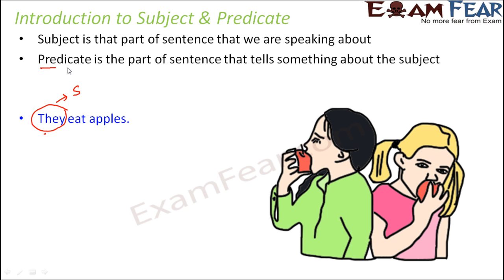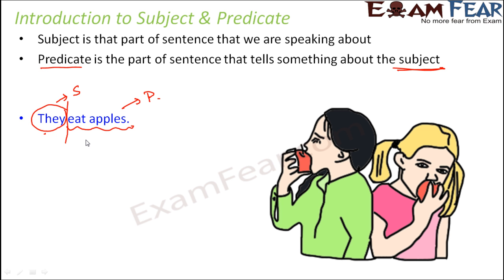Whereas what is the predicate? The predicate is that part of the sentence that tells something about the subject. Now what are we telling about the subject? What are we telling about them? That they eat apples. So eat apples is the predicate. So basically this sentence is divided into two parts. This part, they, is the subject. The remaining part, eat apples, is the predicate.